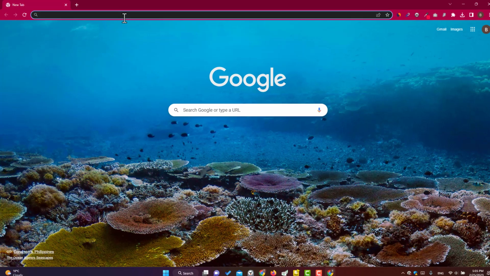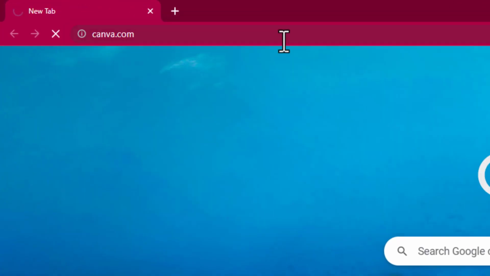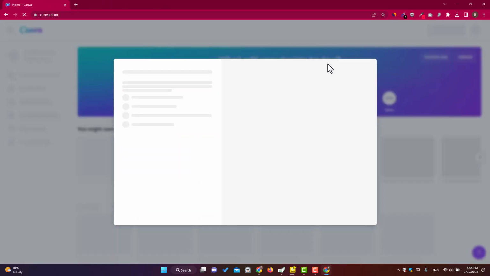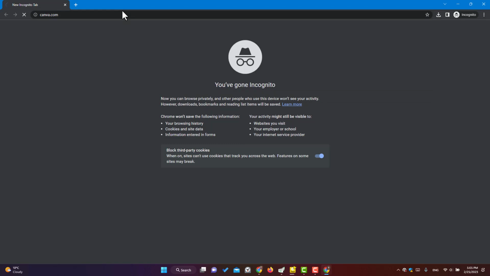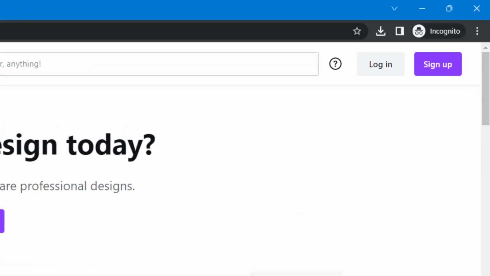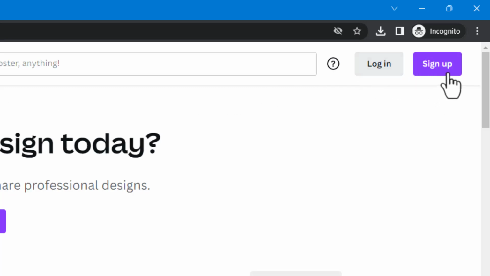If you have an account on Canva, then you can directly log into Canva, but if you don't have an account, then you can go to Canva and sign up for an account. When you open the website of Canva, there are two buttons here: login and sign up.